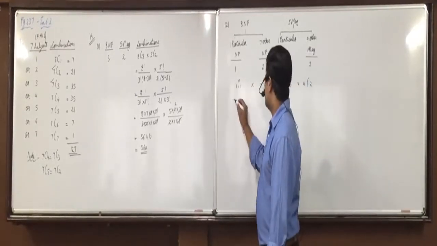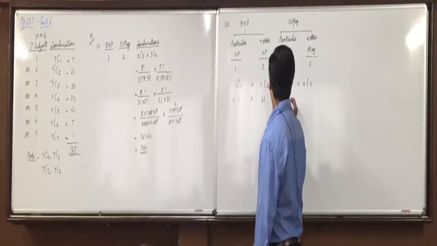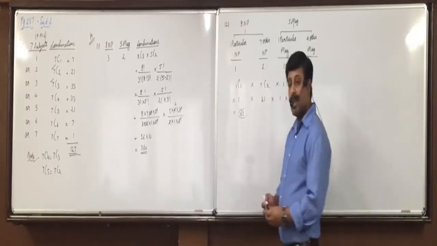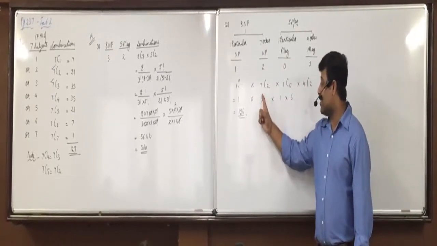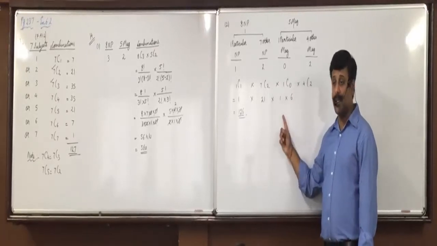Correct? 1 into 21 into 1 into 6, 126. Anyone who wants me to show 7C2 is 21 or 4C2 is 6, all are able to get it?